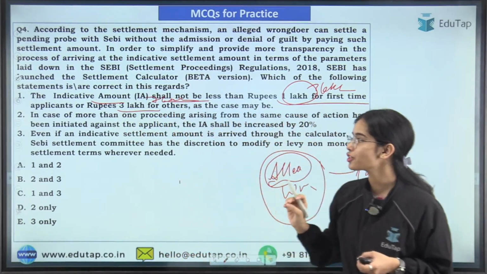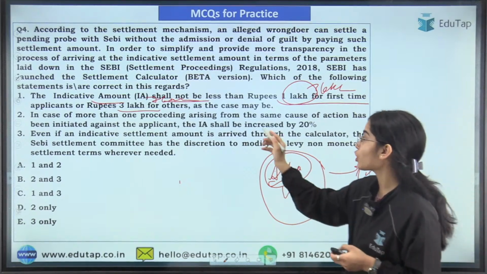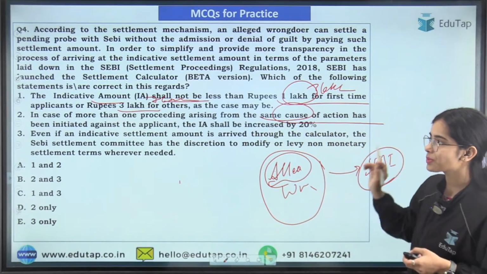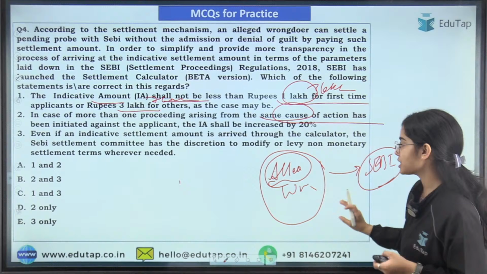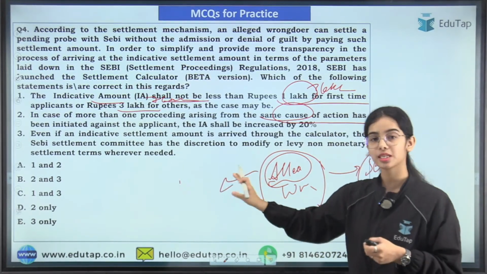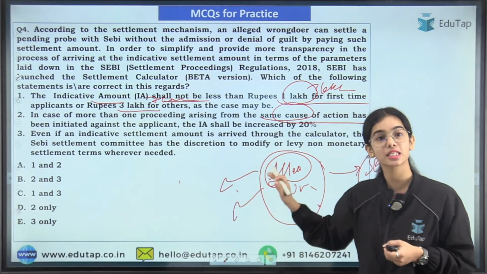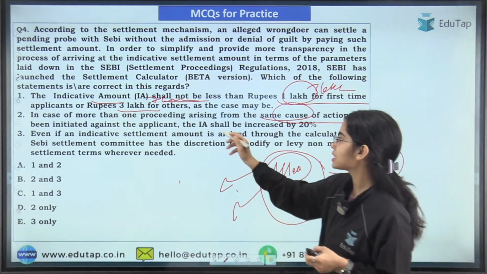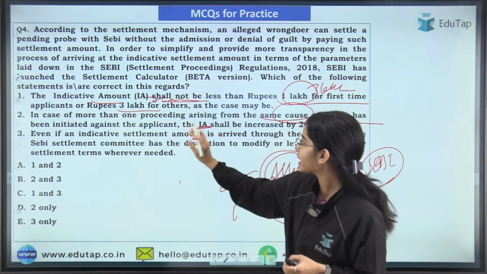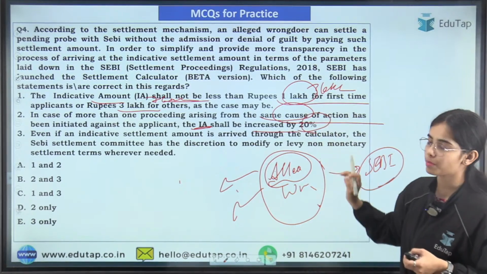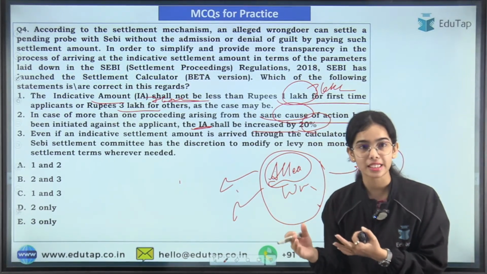In case more than one proceeding arising from the same cause of action has been initiated against the applicant, that means the alleged wrongdoer did some mistake and has done the same mistake again, the indicative amount shall be increased by 20%.